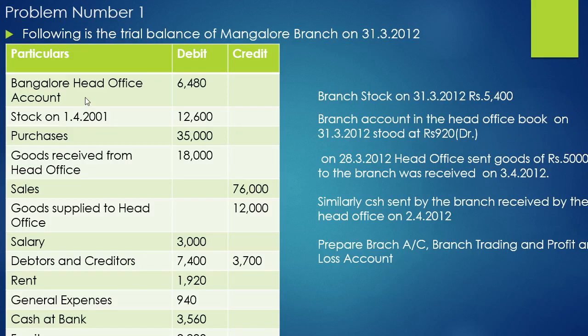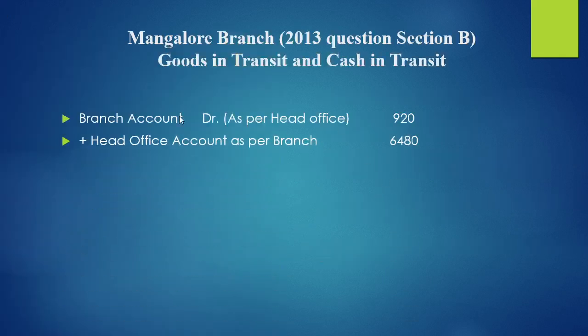If both the accounts represent the debit or if both represent the credit, we should add it. If one of the books represents debit and another represents a credit, we have to subtract it. They have given both on the debit, so I'll add branch account debit balance 920 and head office account credit balance 6,480. So total difference is 7,400.